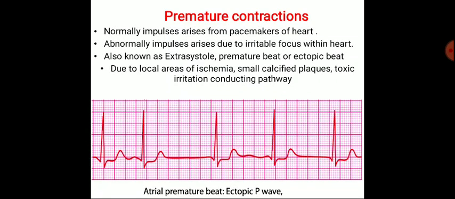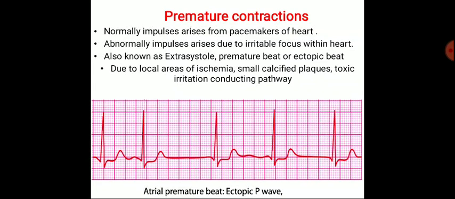If any abnormal impulses arise because of some irritable foci within the heart, or if an artificial extra stimulus is given in the form of irritable foci, it responds by contracting prematurely. It is called extrasystole, or the premature beat, or the ectopic beat.